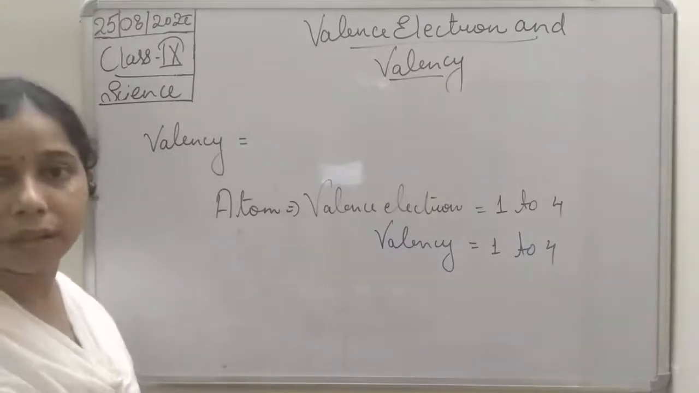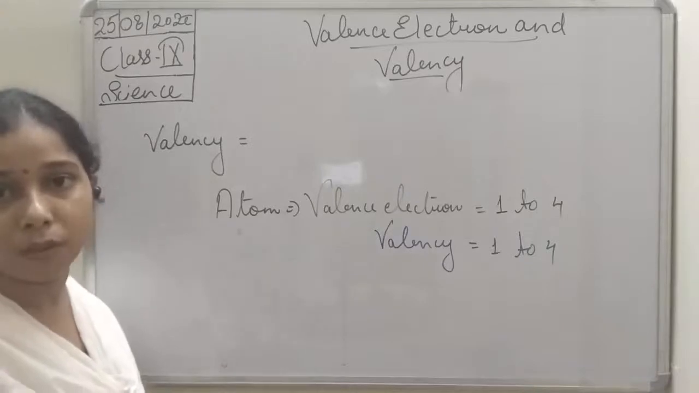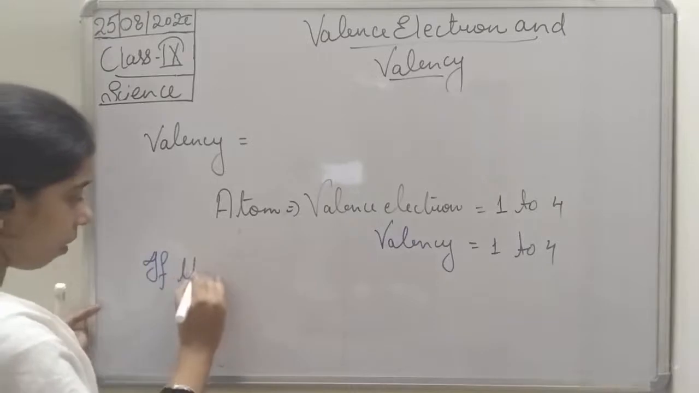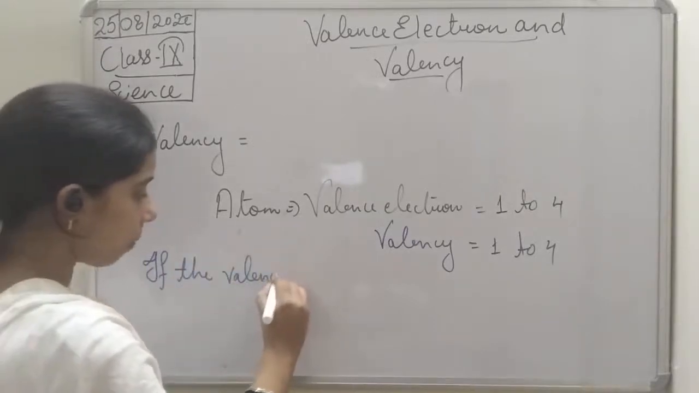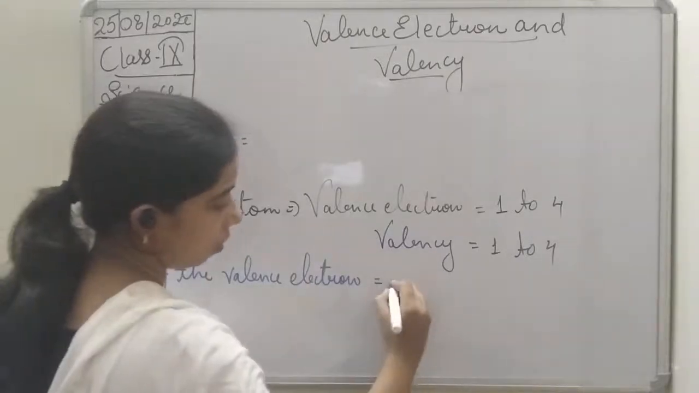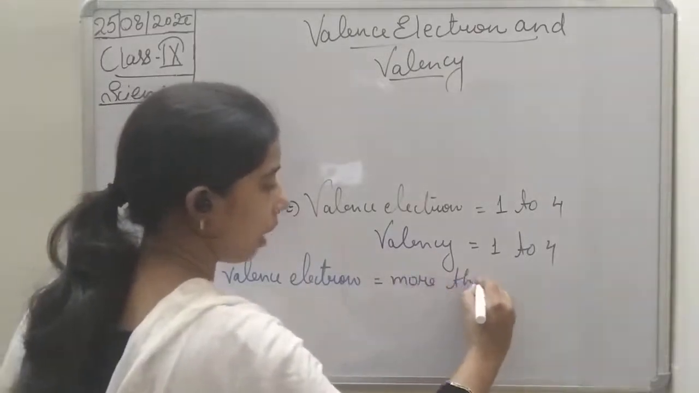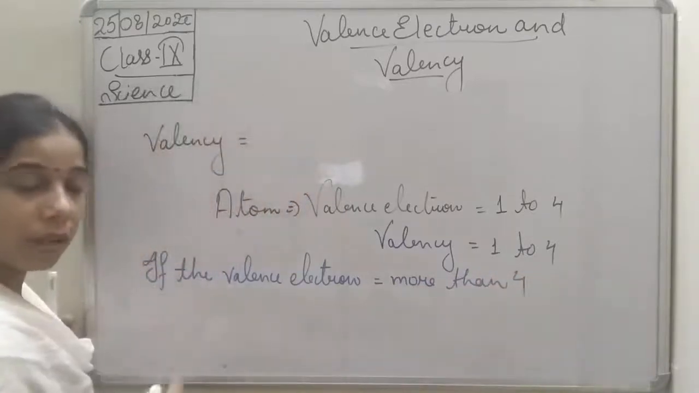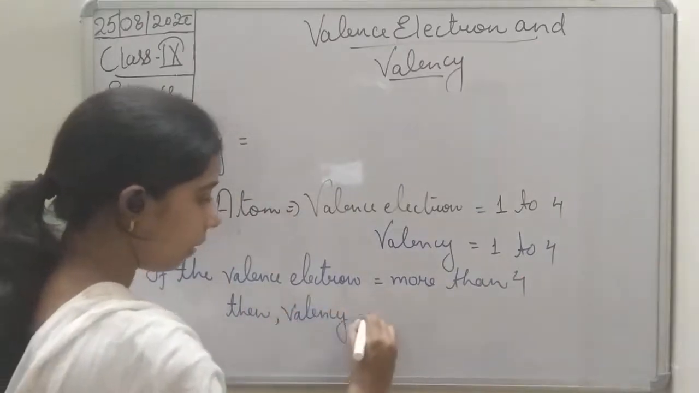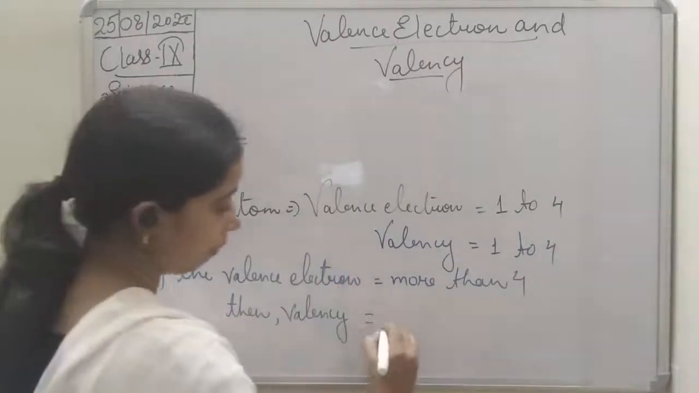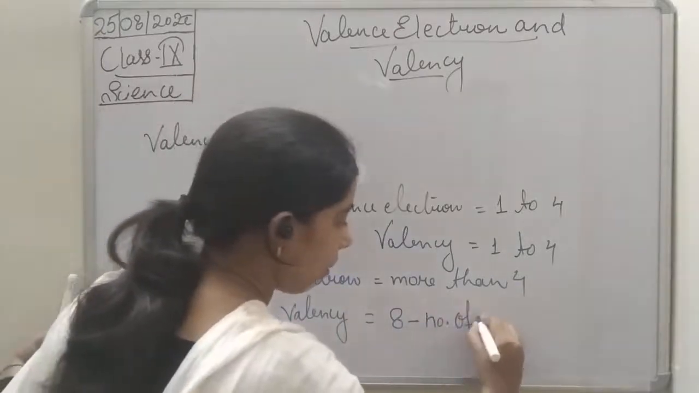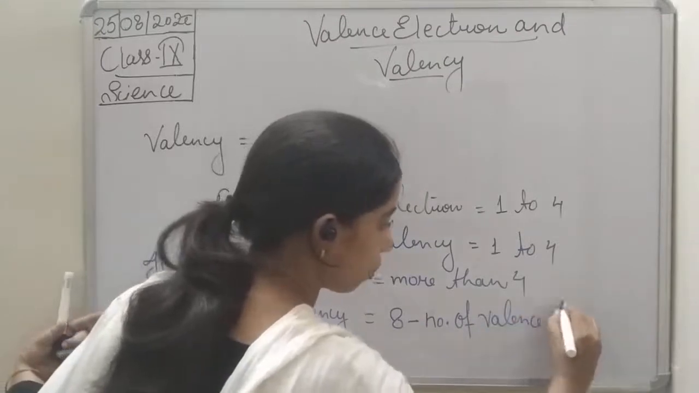What happens after that? If the valence electrons are more than 4, then in that case, students, the valency will be equal to 8 minus the number of valence electrons.